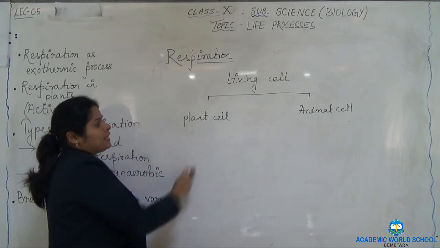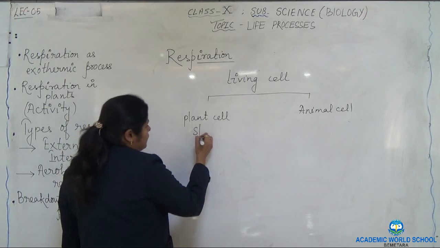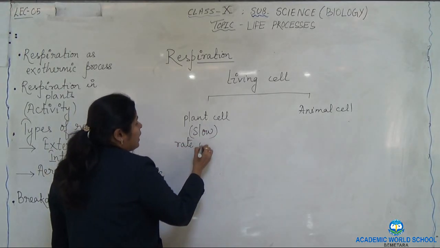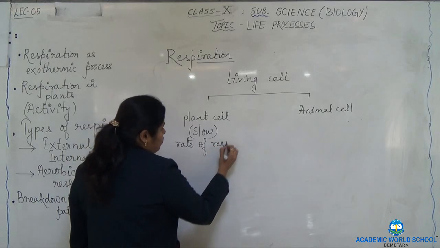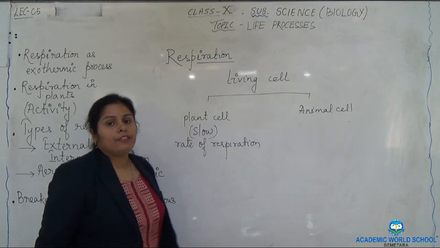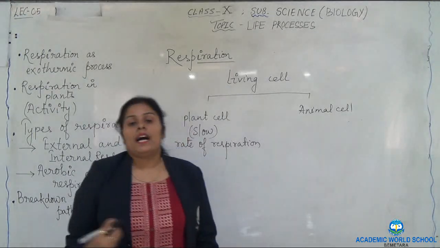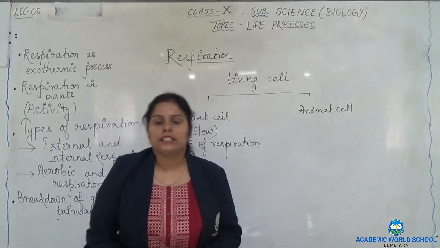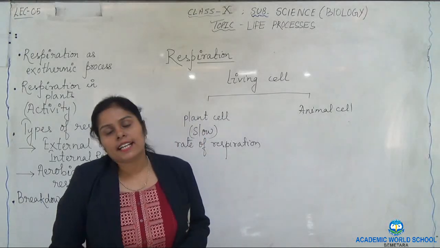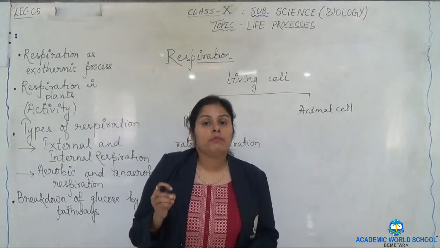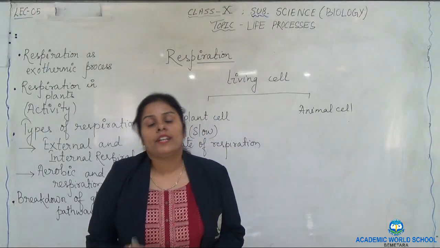But the rate of respiration in plants is very slow. On a large scale, if we see the net positivity, plants undergo more photosynthesis as compared to respiration. But this also means that plants undergo respiration as well.